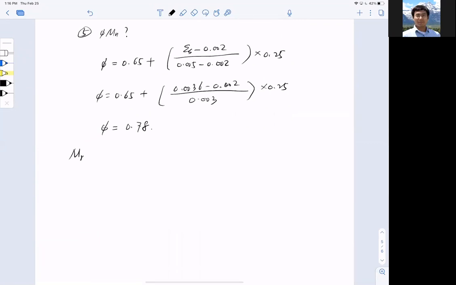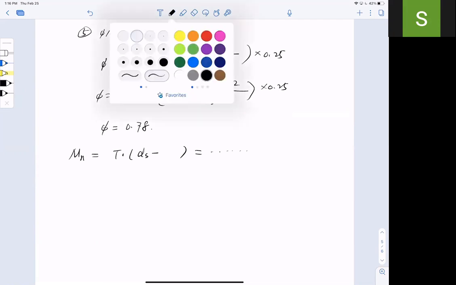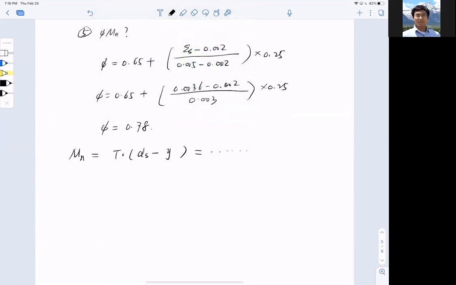Now I want to find my design flexural strength Mn. So T, tension, times ds minus half a, right? So I can get the number. Is that right? Can I do this? Right. So if you're smart and you've been watching, you know this is not right. What happened is that I need to actually do this.